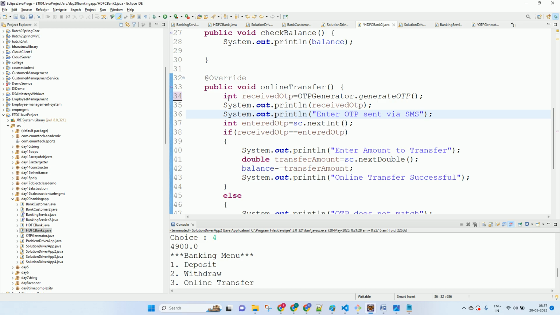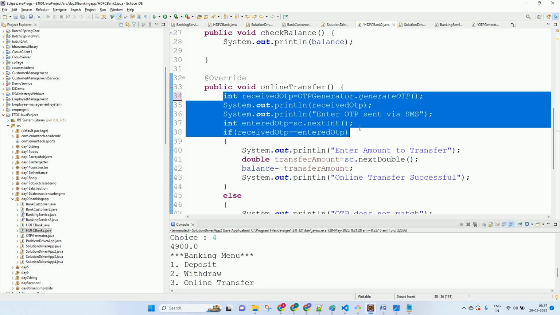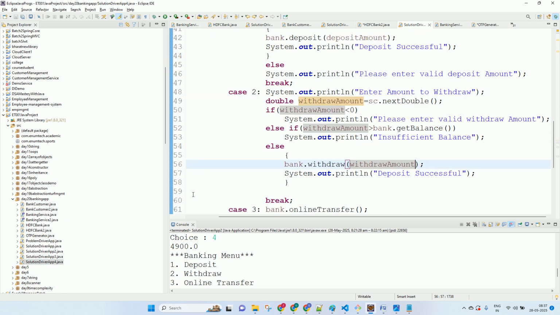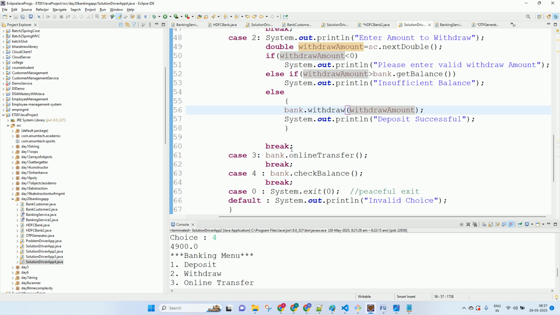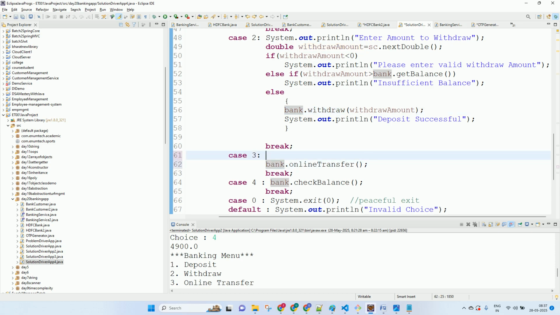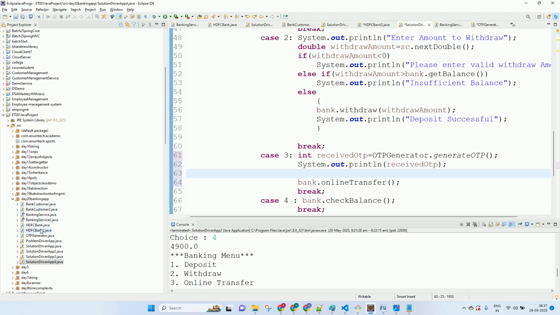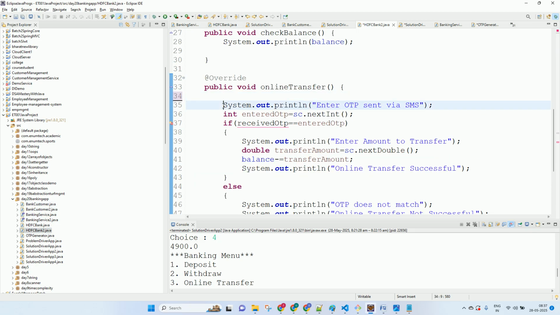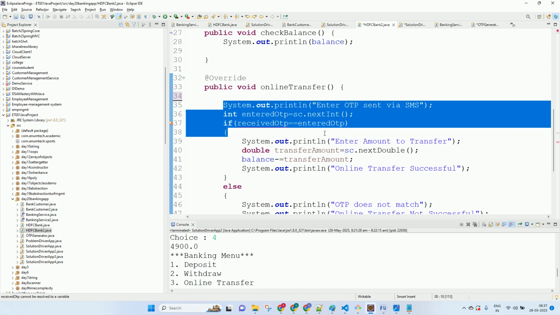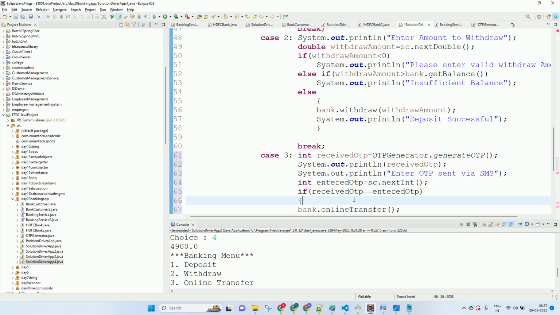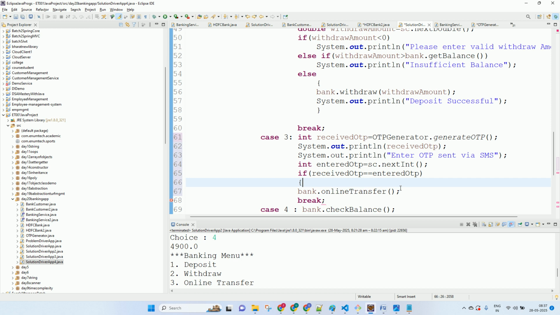So if you want to do online transfer, first you will have to do what? Generate the OTP. And once the OTP is generated, what to do? Ask the user to enter the generated OTP. Once the OTP is generated and everything is good, then you will ask to enter the amount to be transferred, correct?